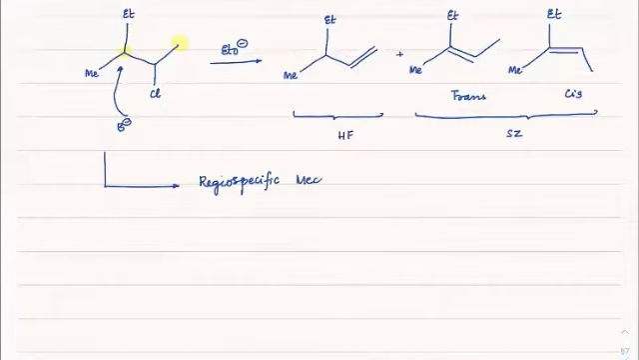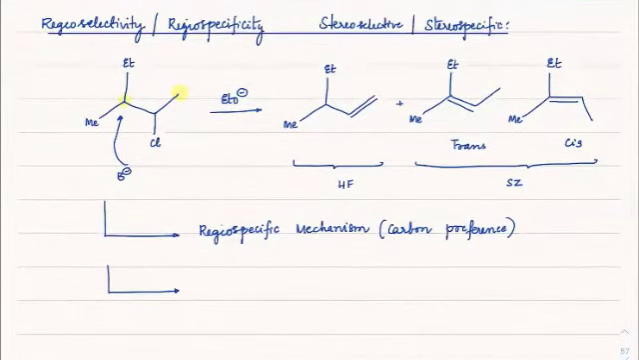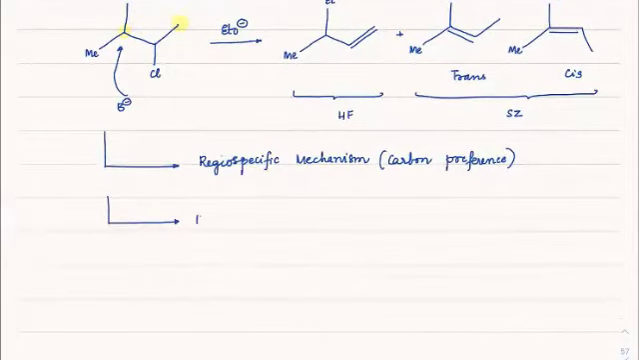Regiospecific mechanism. Okay, where you are getting a carbon preference. Got it? And the product which you are getting, got it? So you would see cis and trans is one type of a structural isomer, and the Hoffman which you are getting, that means Saytzeff and Hoffman, these two are structural isomers of each other. So Hofmann and Saytzeff are structural isomers of each other.